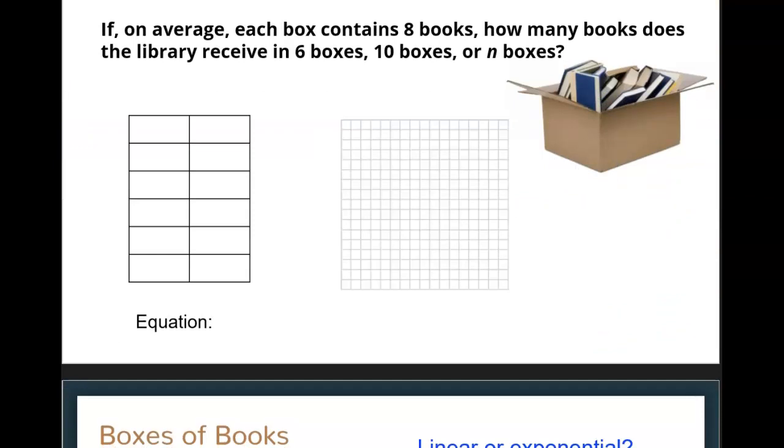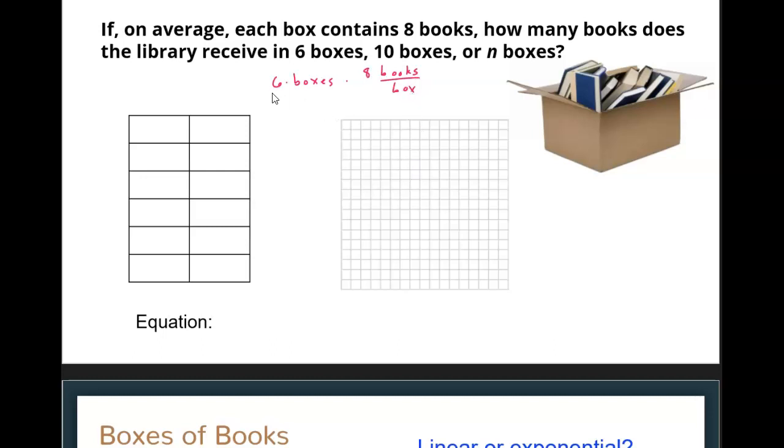So this looks like problems we're used to. If on average each box contains 8 books, how many books does the library receive in 6 boxes, in 10 boxes, or in n boxes? How do we figure that out? Well, let's see. If we have 6 boxes and we have 8 books per box,